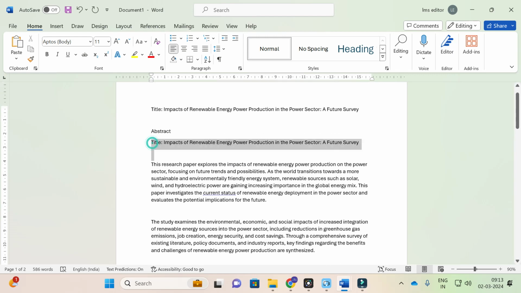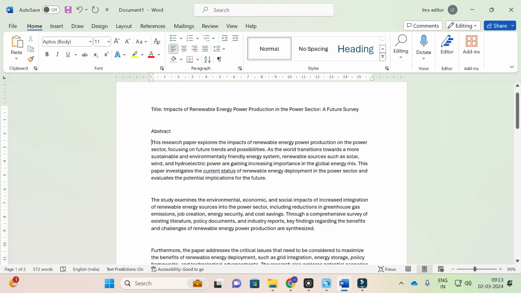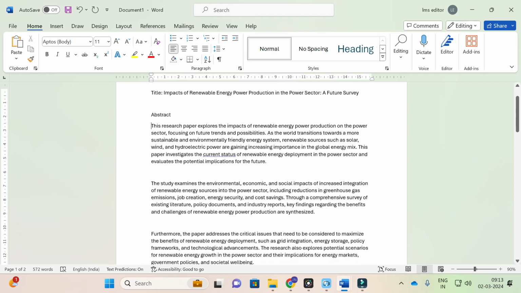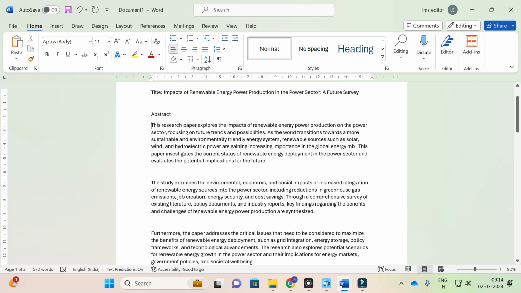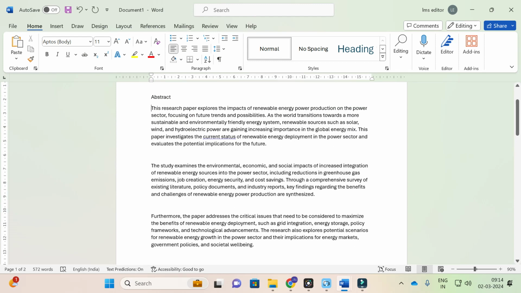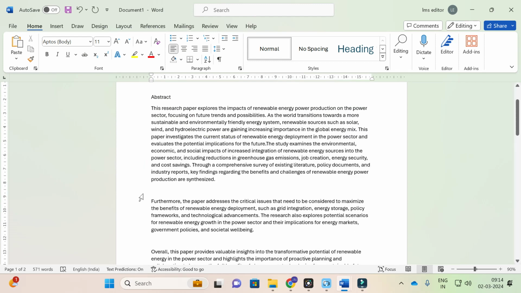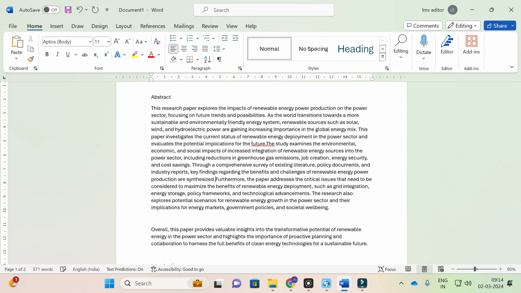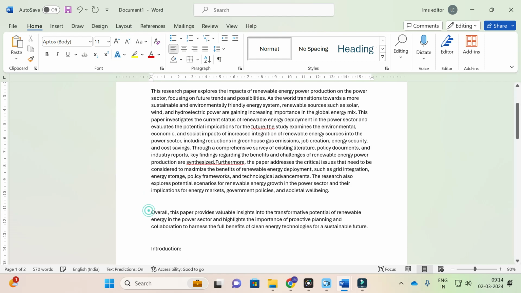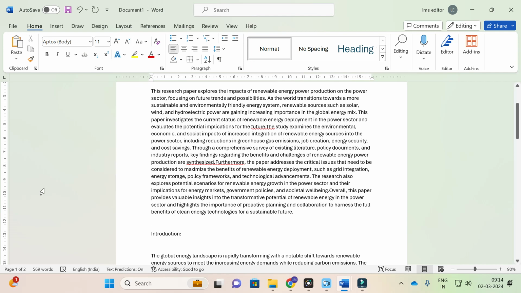Here you can see that the research paper explores the impacts of renewable energy power production on the power sector, focusing on future trends and possibilities. So as the world transits towards, like that the content is generated. You can see a detailed abstract is generated. You can add this abstract in a single paragraph. Probably it will be around 200 to 250 words. A better abstract must be 200 to 250 words.